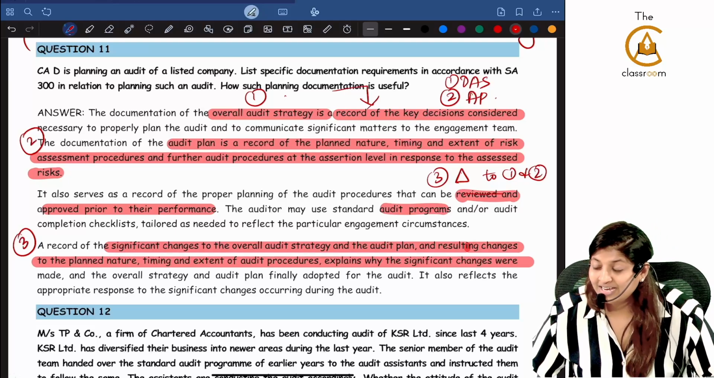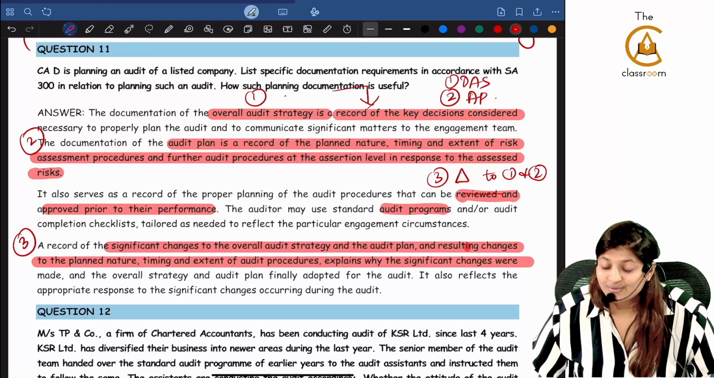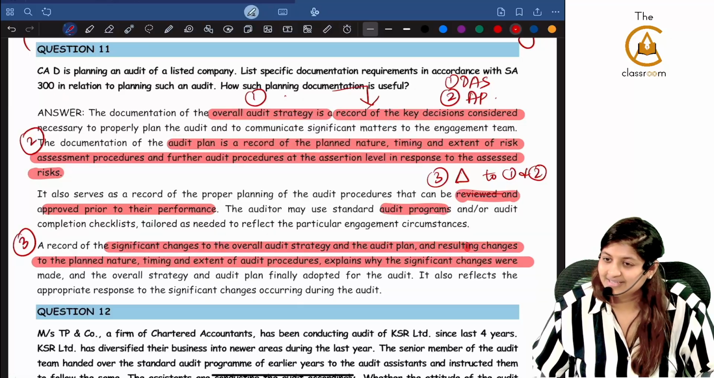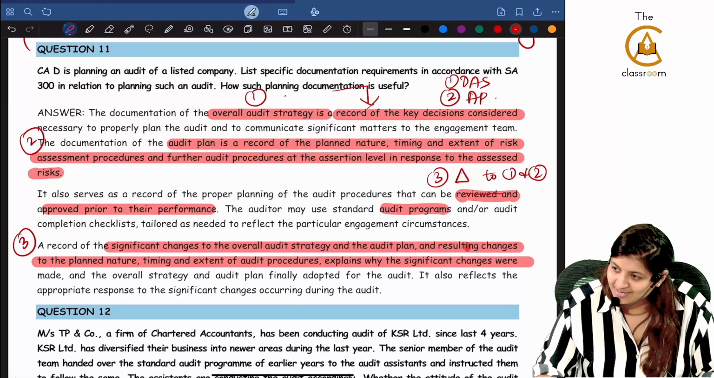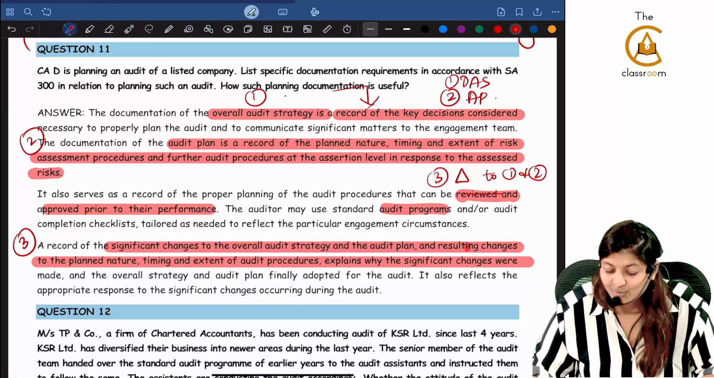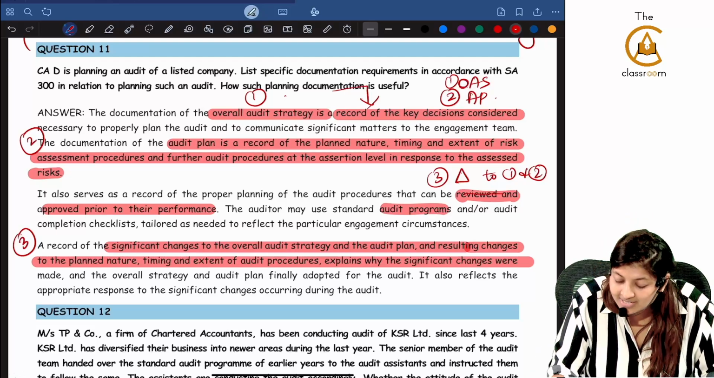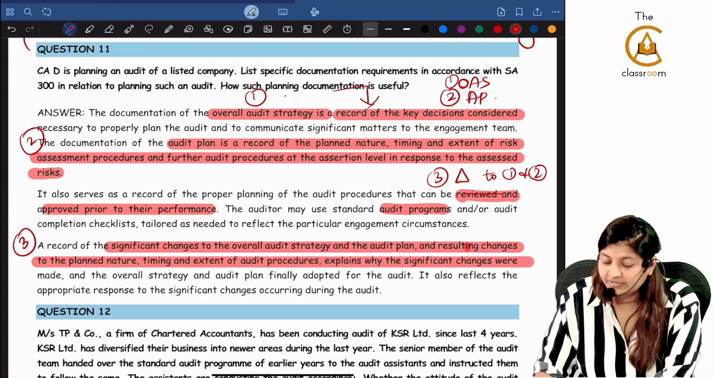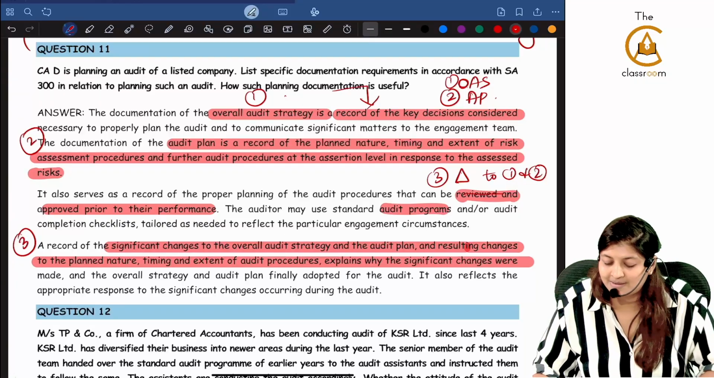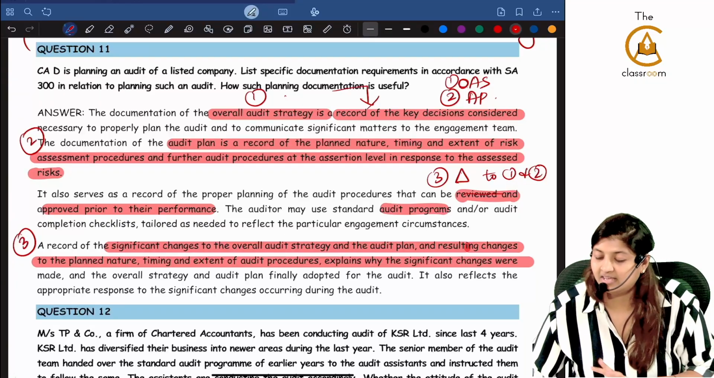Like this, if you write only the keywords, you have to write it as a sentence. The same thing only they have written here. The three points are written here. But how have they written it? Overall audit strategy: when you are writing, what is that overall audit strategy? It is a record of key decisions considered necessary to properly plan, and all the significant matters to the engagement team.